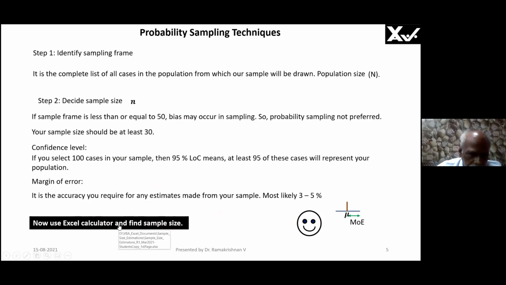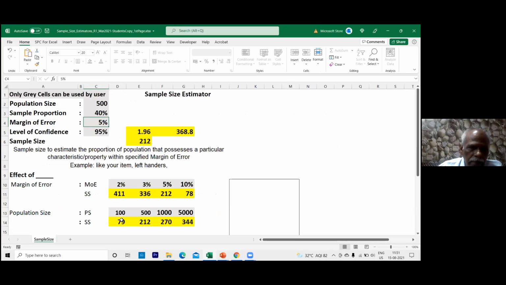Let me see whether we have an Excel calculator. See, this is the sample size calculator. This template, I'm going to give it to you at the end of the session. Please remind me so that I will give it to you. Only gray cells you can fill up. So population size, frame size, you can fill up. So I can make it 1000, say. Then what it will do is, it will give the answer, sample size.